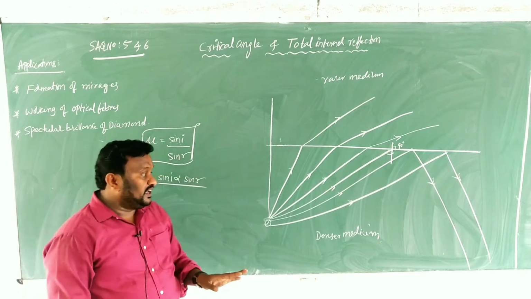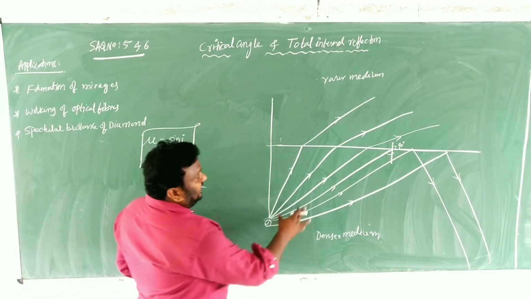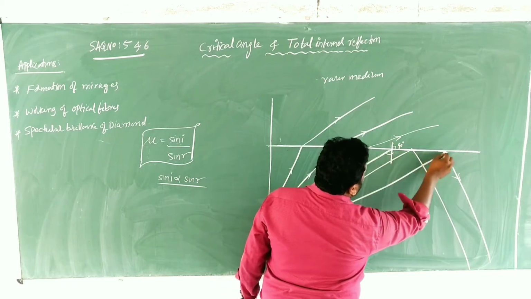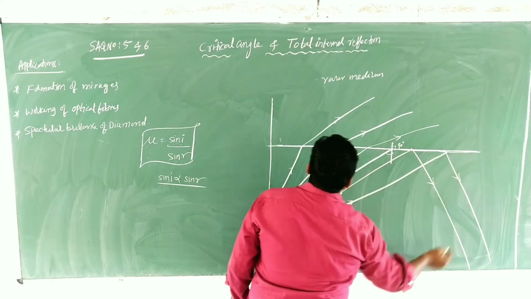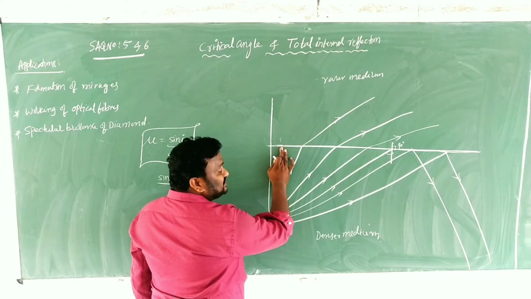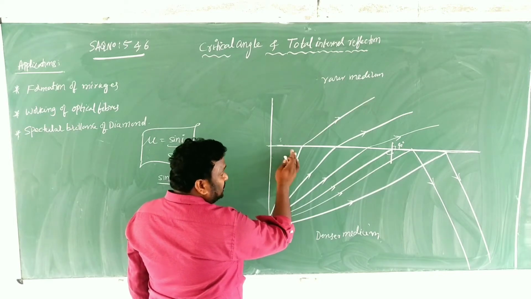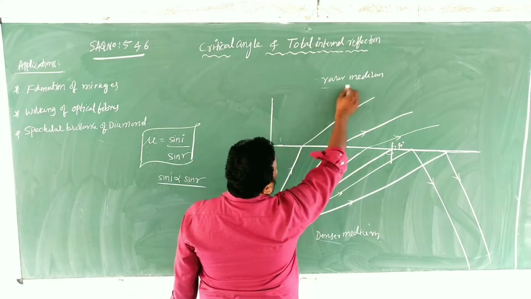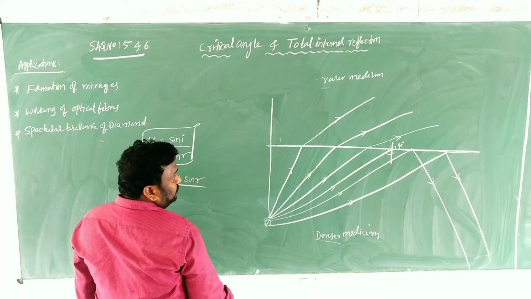So in the diagram we are showing now, it is one interface. The horizontal line I am showing now is the interface. Interface means which separates the two media. Below this we have denser medium and above that we have rarer medium.